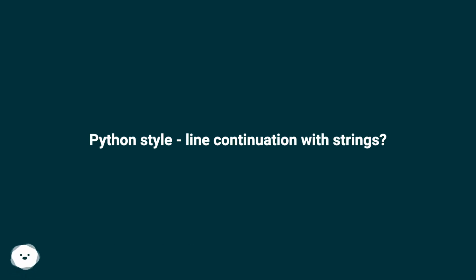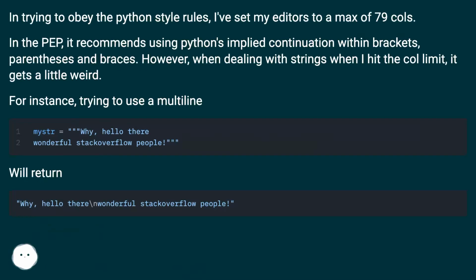Python style, line continuation with strings. In trying to obey the Python style rules, I've set my editors to a max of 79 cols. In the PEP, it recommends using Python's implied continuation within brackets, parentheses, and braces. However, when dealing with strings when I hit the col limit, it gets a little weird.